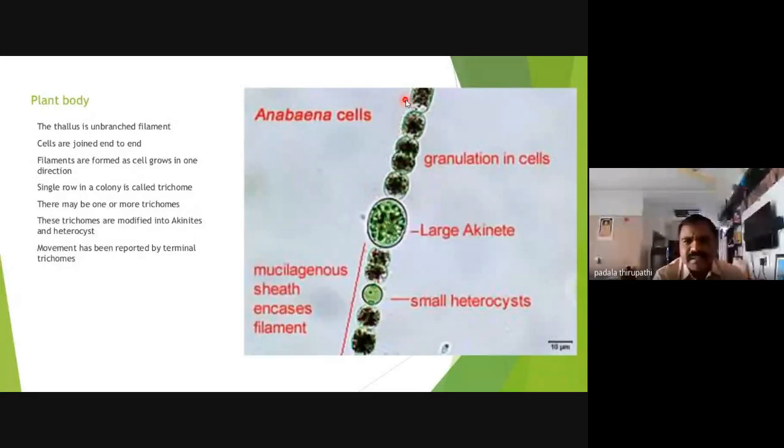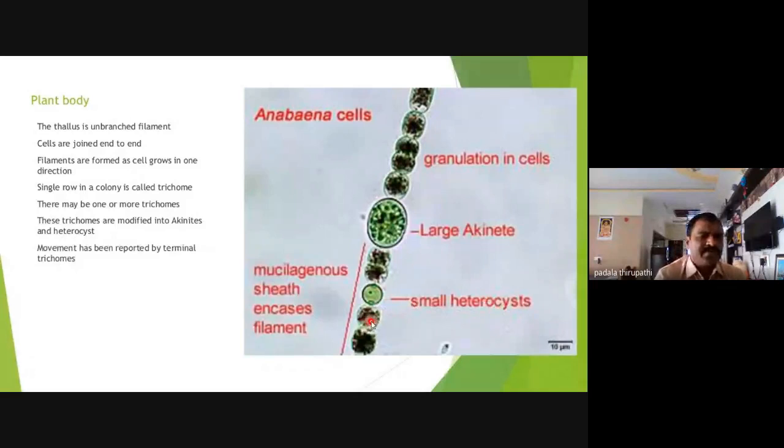The Anabaena filament contains heterocysts. This heterocyst is able to fix the atmospheric nitrogen. The heterocyst contains polar nodules, so both poles contain nodules. Both the nodules are present on both sides of the poles, and it is also observed among the vegetative cells, very easily identified. Why? Anybody can tell how to identify whether it is a heterocyst cell or a normal vegetative cell?